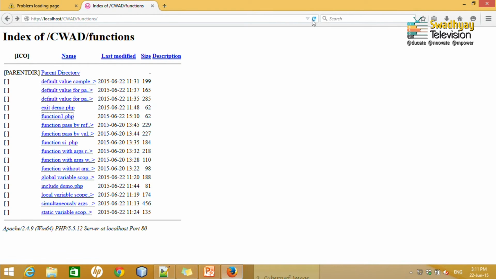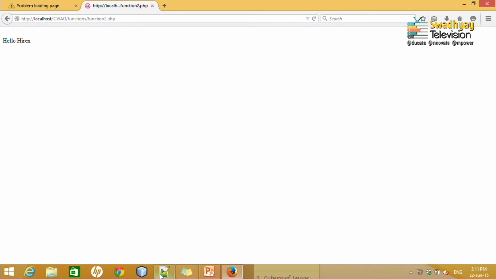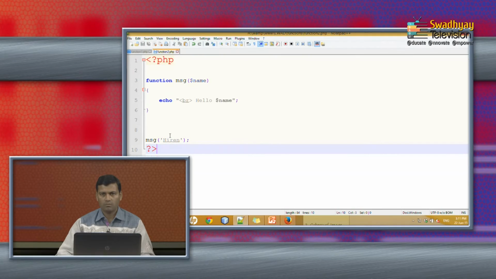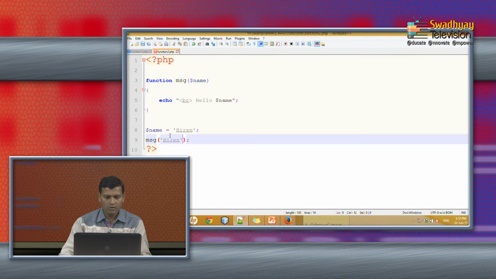So, let me refresh it and function2. So, it will display my name. You can take this argument by using HTML code from the user in a form and then display it, or even you can take any variable like $name is assigned to, let us say this name. So, you need to pass only this variable.